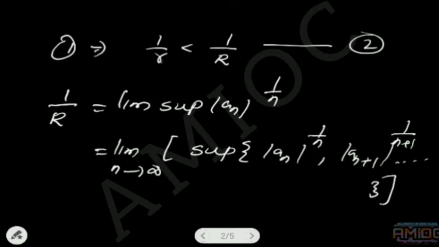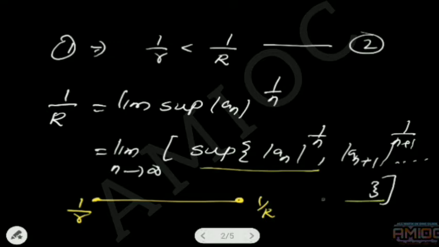Here 1/r is strictly less than 1/R. That means we have two numbers, 1/r and 1/R. The limit of the supremum of this set is 1/R.